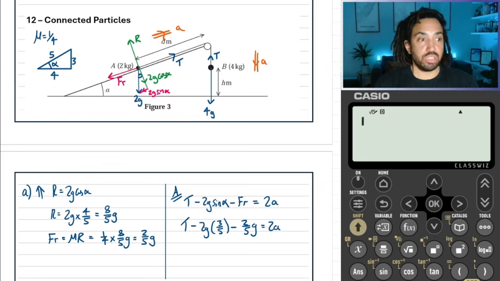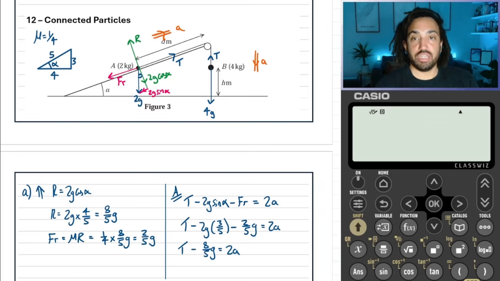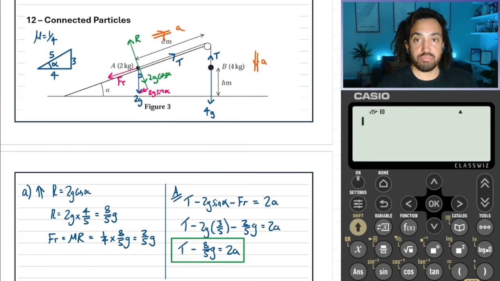And that's equal to 2a. So we've got 2g times 3/5 minus 2/5 g. So that's 6/5 minus 2/5. That's going to give us minus 8/5 g, and it's equal to 2a, like so. Okay, that's great. Right, let's box that up, and then let's work out the equation of motion for B.